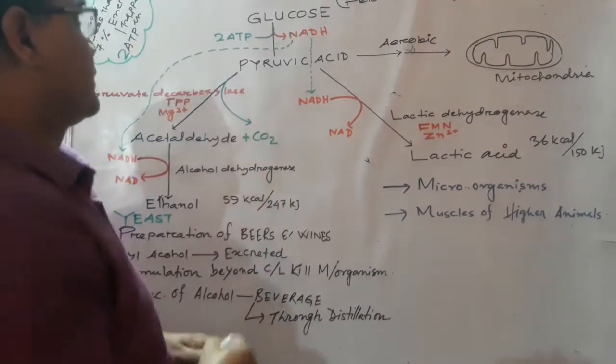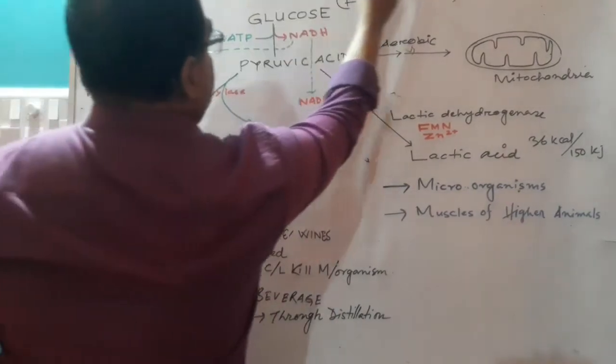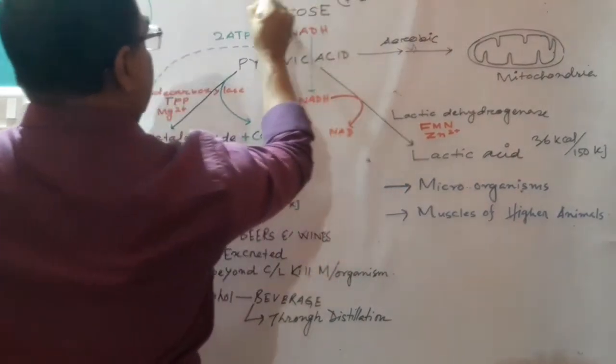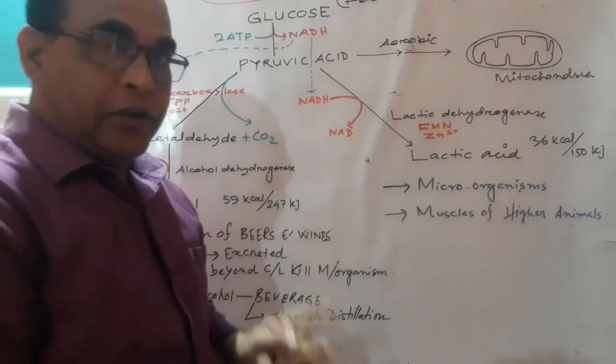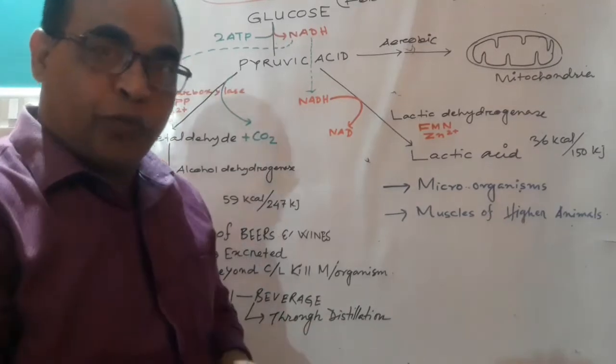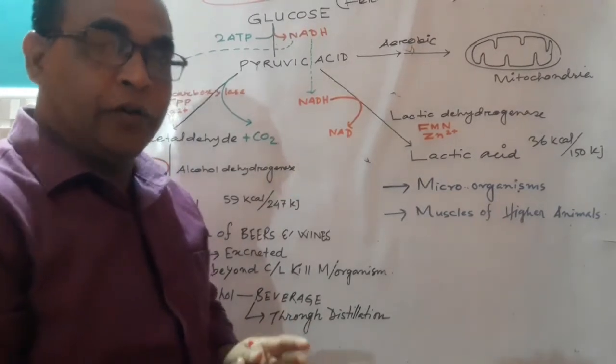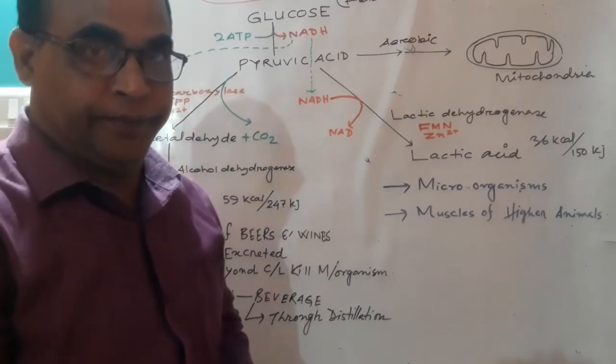Today we are discussing anaerobic respiration. In our last class, we discussed glycolysis. As you know, glycolysis is the common process of aerobic and anaerobic respiration.